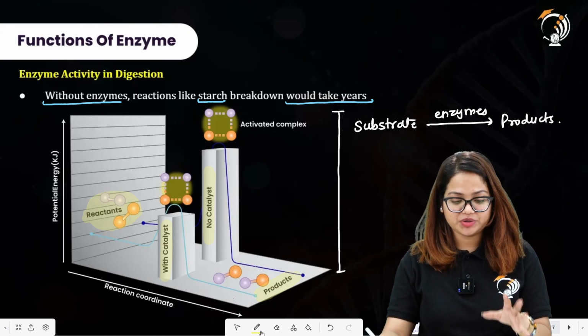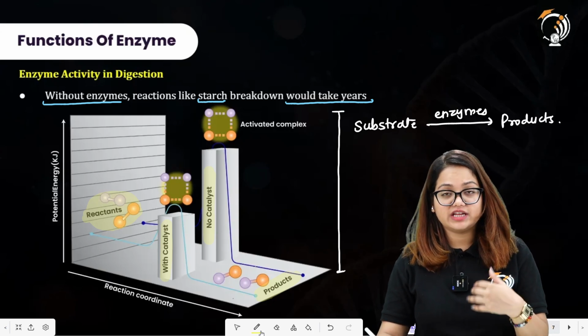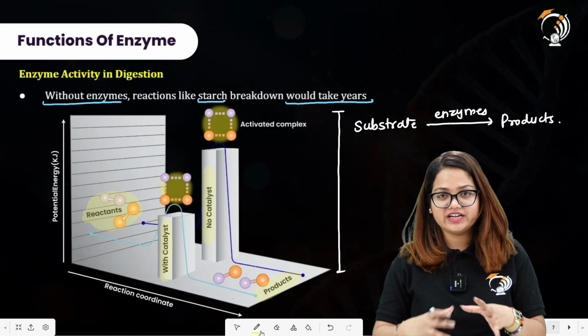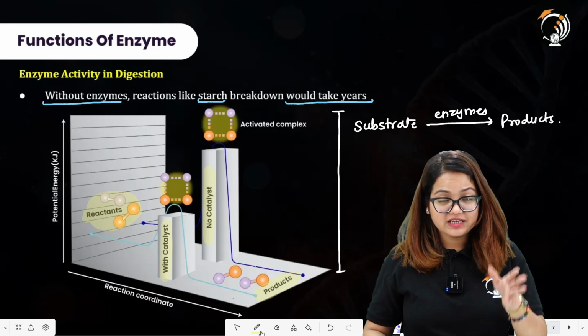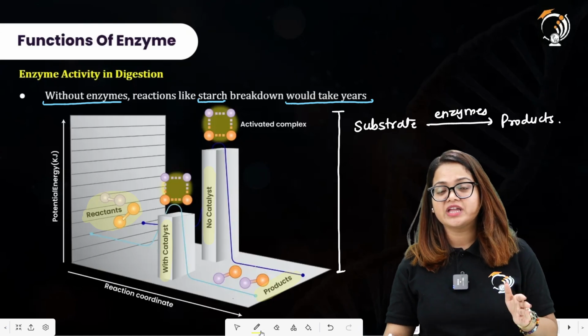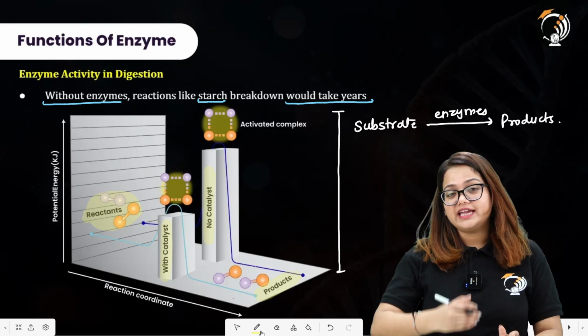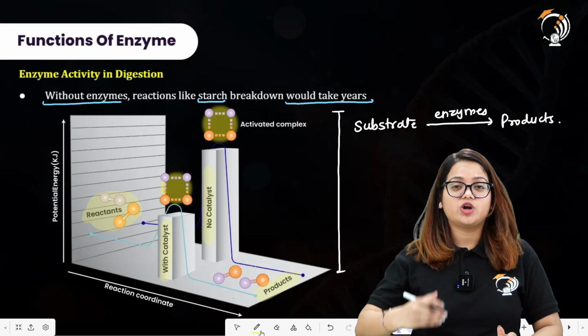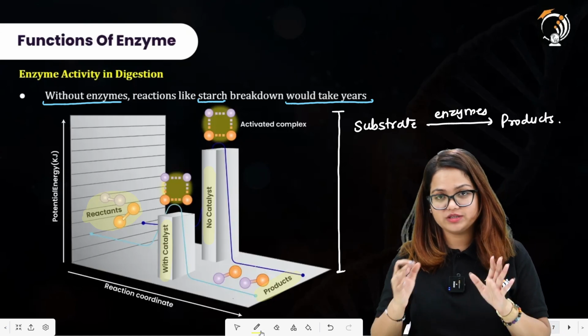With the enzyme, the potential energy is decreased, and without the enzyme, it is already at a very high point. In the presence of enzyme, the activation energy decreases, but in its absence a lot of energy is required to carry out the process. I hope this is clear to you all.